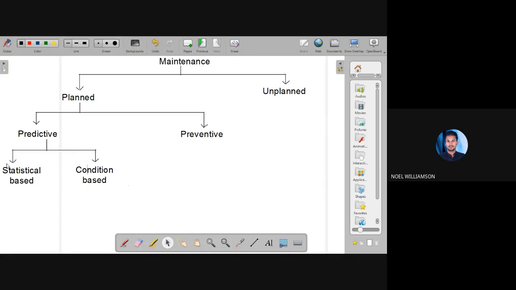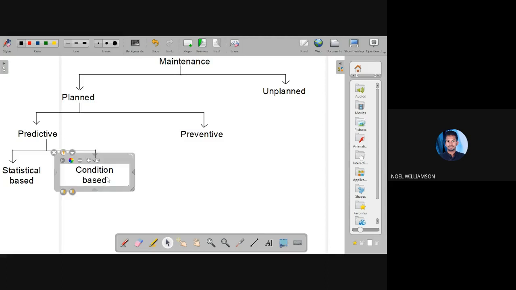Based on whatever statistical data are available regarding the process, we can predict whether the particular object or product is going to fail. On that basis, we can make the maintenance activities. That is the statistical based predictive maintenance.